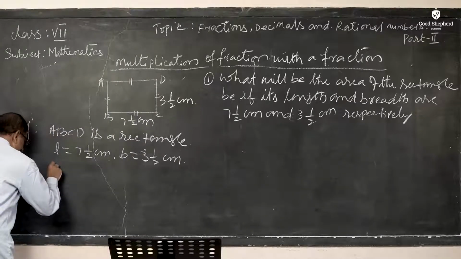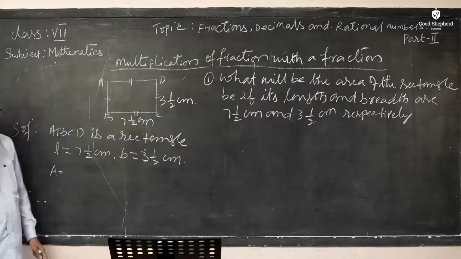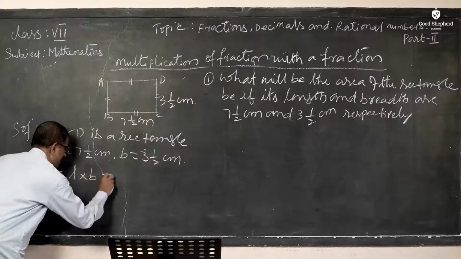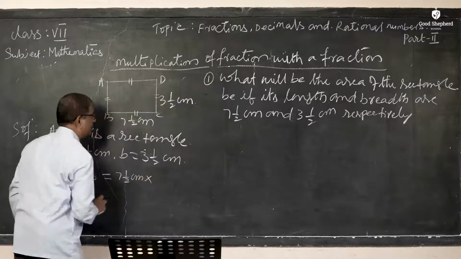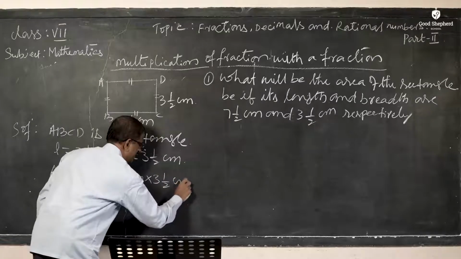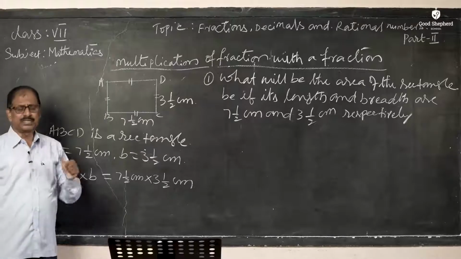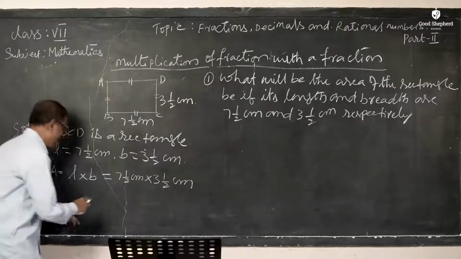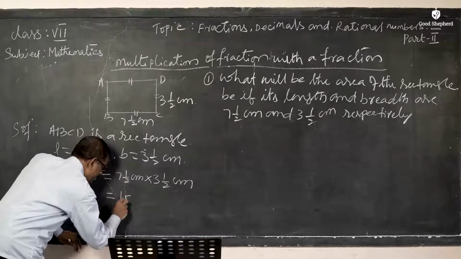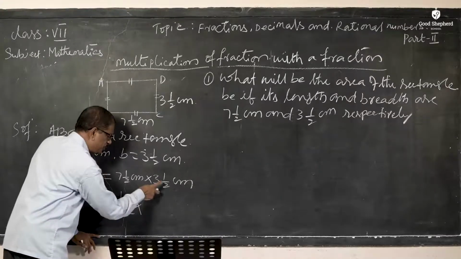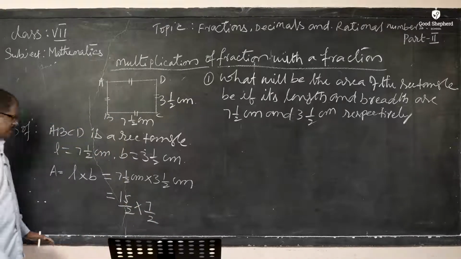The area will be denoted by capital A. To find the area of the rectangle, the formula as we have learned is length into breadth. So, L into B. The length is 7 1/2 centimeters into the breadth 3 1/2 centimeters. Both length and breadth are given as mixed fractions, so first we convert the mixed fractions into improper fractions. 2 sevens are 14, 14 plus 1 is 15, so 15/2, into, 3 twos are 6, 6 plus 1 is 7, so 7/2.